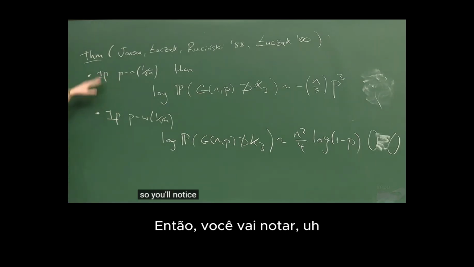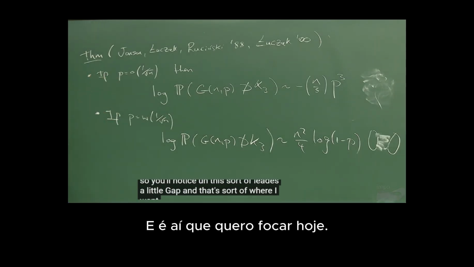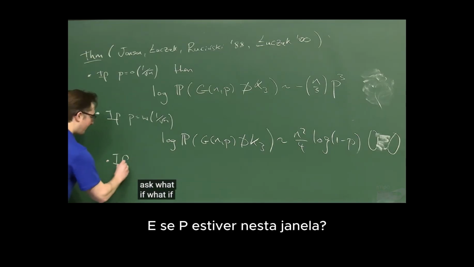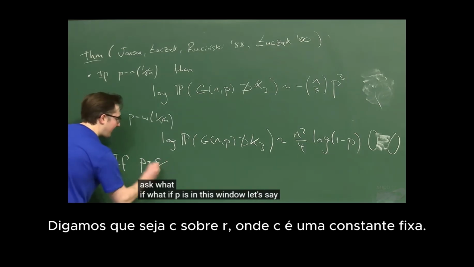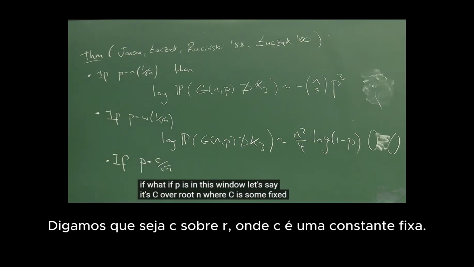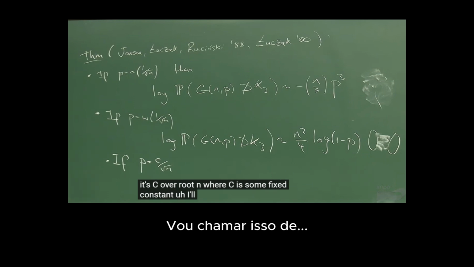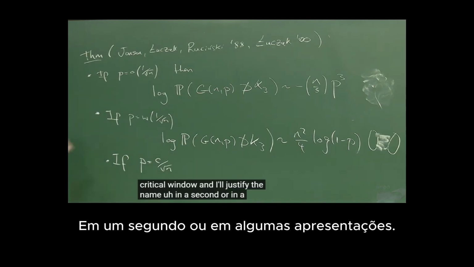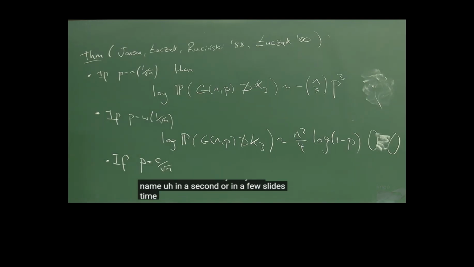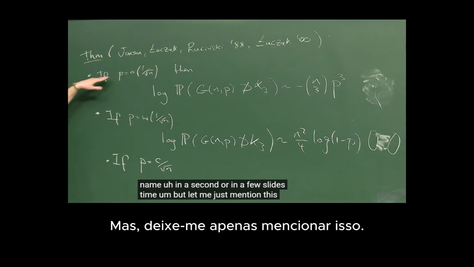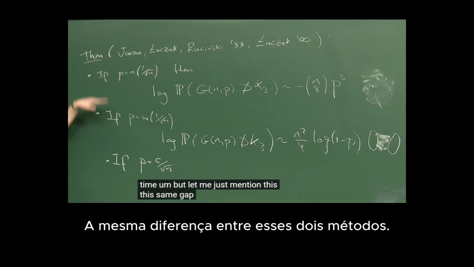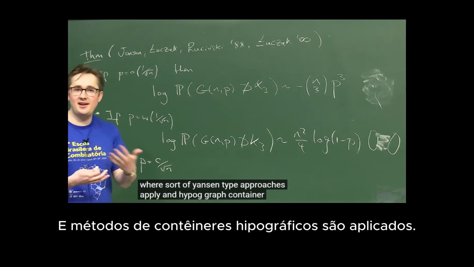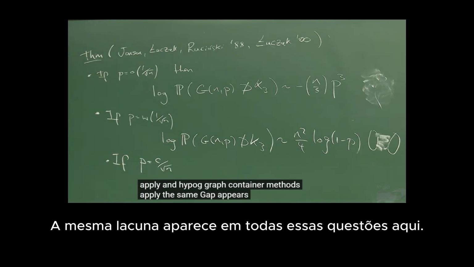You'll notice this leaves a little gap, and that's where I want to zoom in today in my talk and ask, what if p is in this window? Let's say it's c over root n, where c is some fixed constant. I'll call this the critical window, and I'll justify the name in a few slides' time. Let me just mention that this same gap between where Janson-type approaches apply and hypergraph container methods apply appears in all these questions.